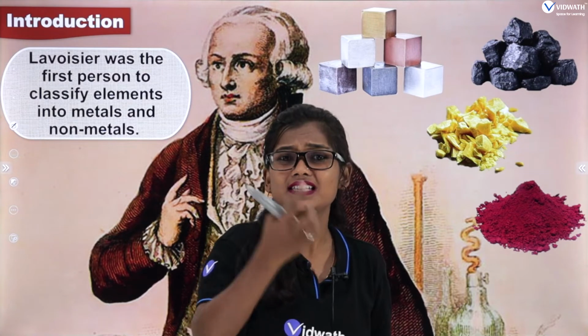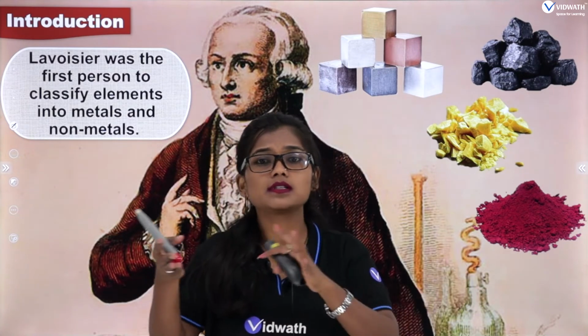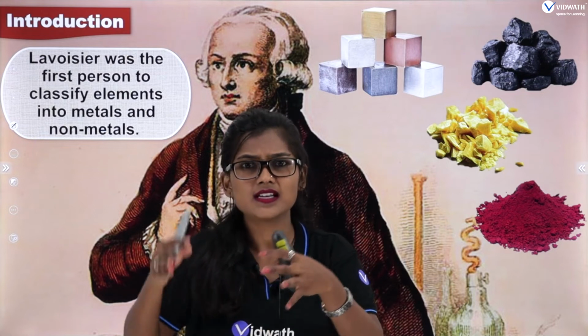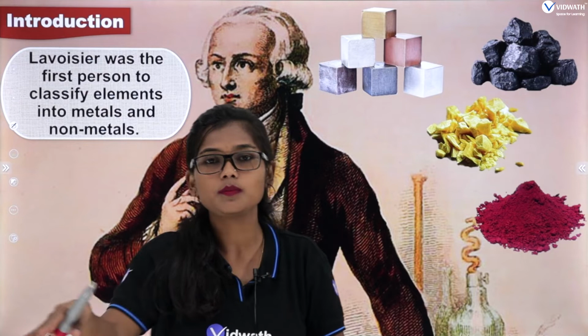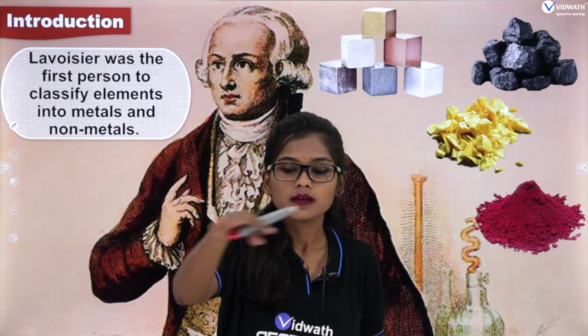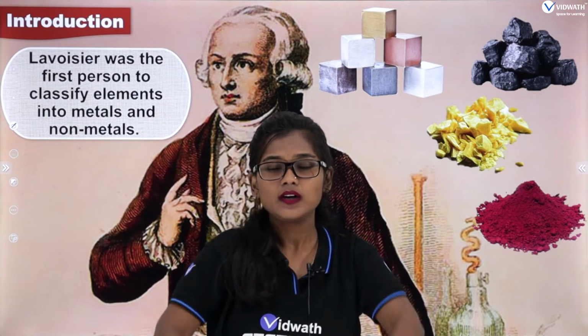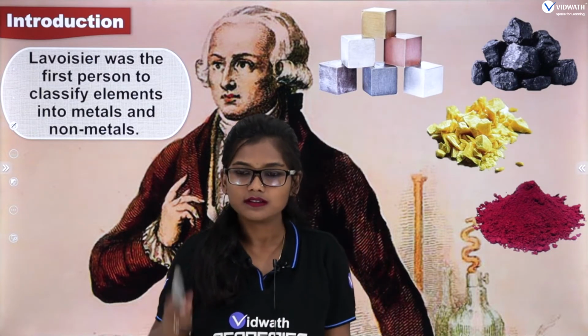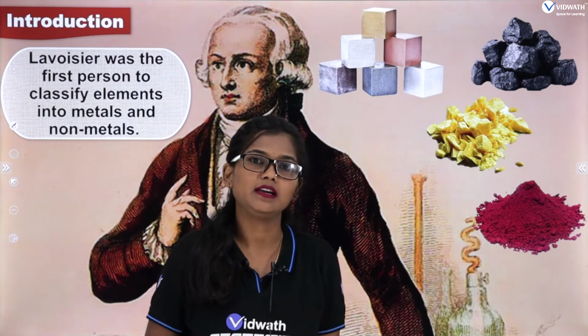But there existed some other elements which do have the properties of both metals and non-metals. Sometimes they have both properties, sometimes they don't have either. Clear? So that led to the confusion: where to group that one, where to place that one. Then they started thinking that it is not a correct way of classifying the elements.